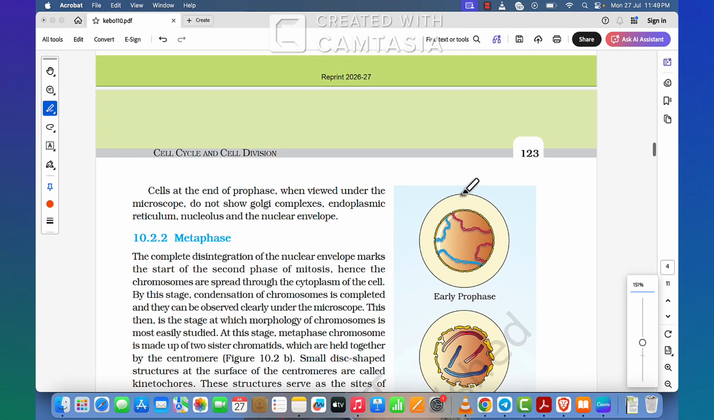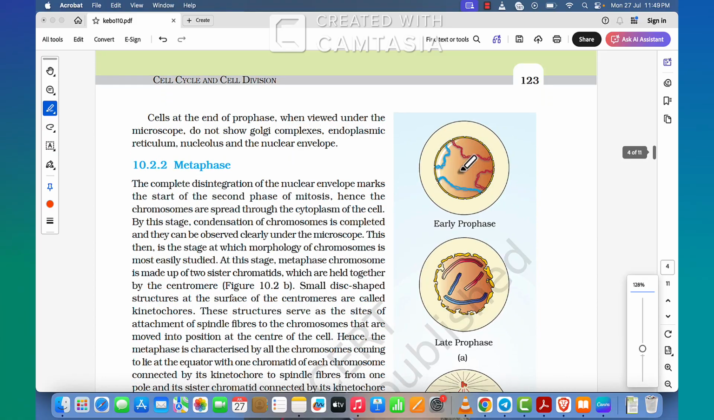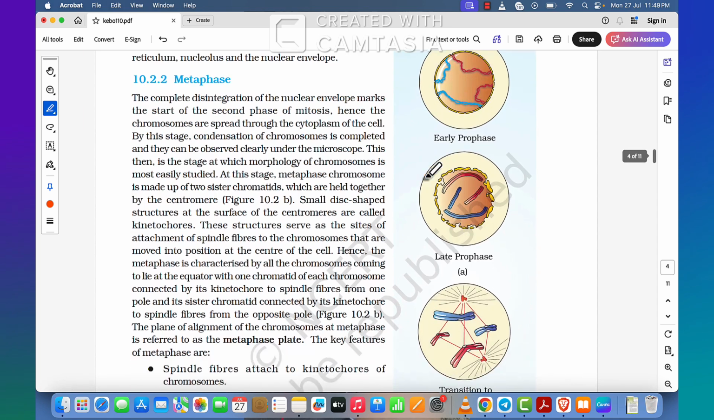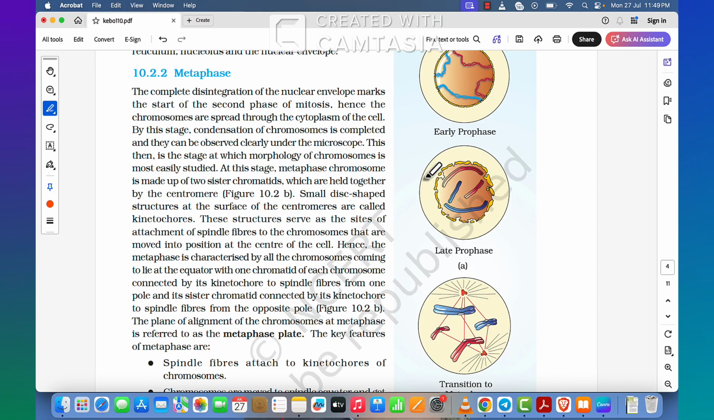As you can see, cells at the end of prophase, when viewed under the microscope, do not show Golgi complexes, endoplasmic reticulum, nucleolus, and the nuclear envelope. Metaphase. The complete disintegration of the nuclear envelope marks the start of the second phase of mitosis. Hence, the chromosomes are spread through the cytoplasm of the cell. By this stage, condensation of chromosomes is completed and they can be observed clearly under the microscope. This is the stage at which morphology of chromosomes is most easily studied.